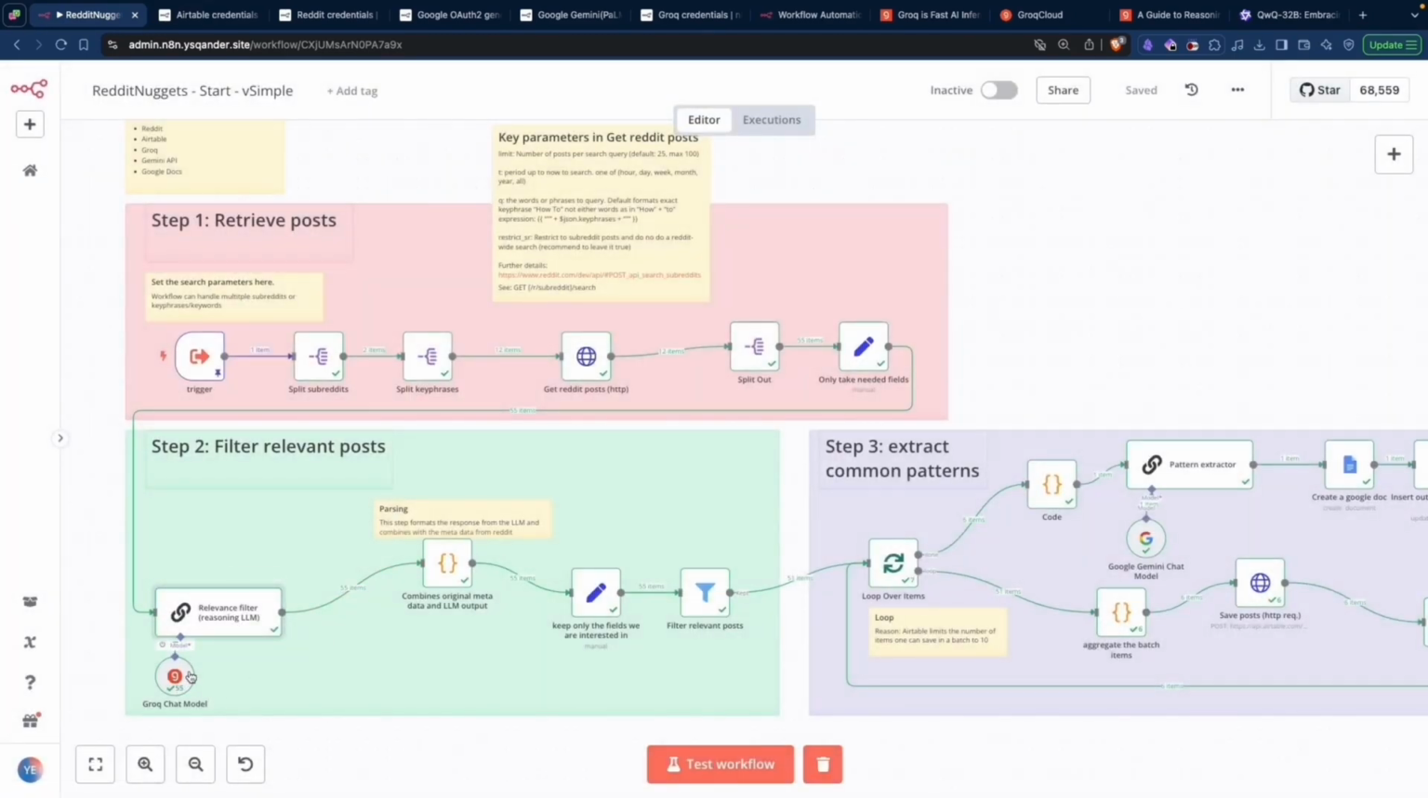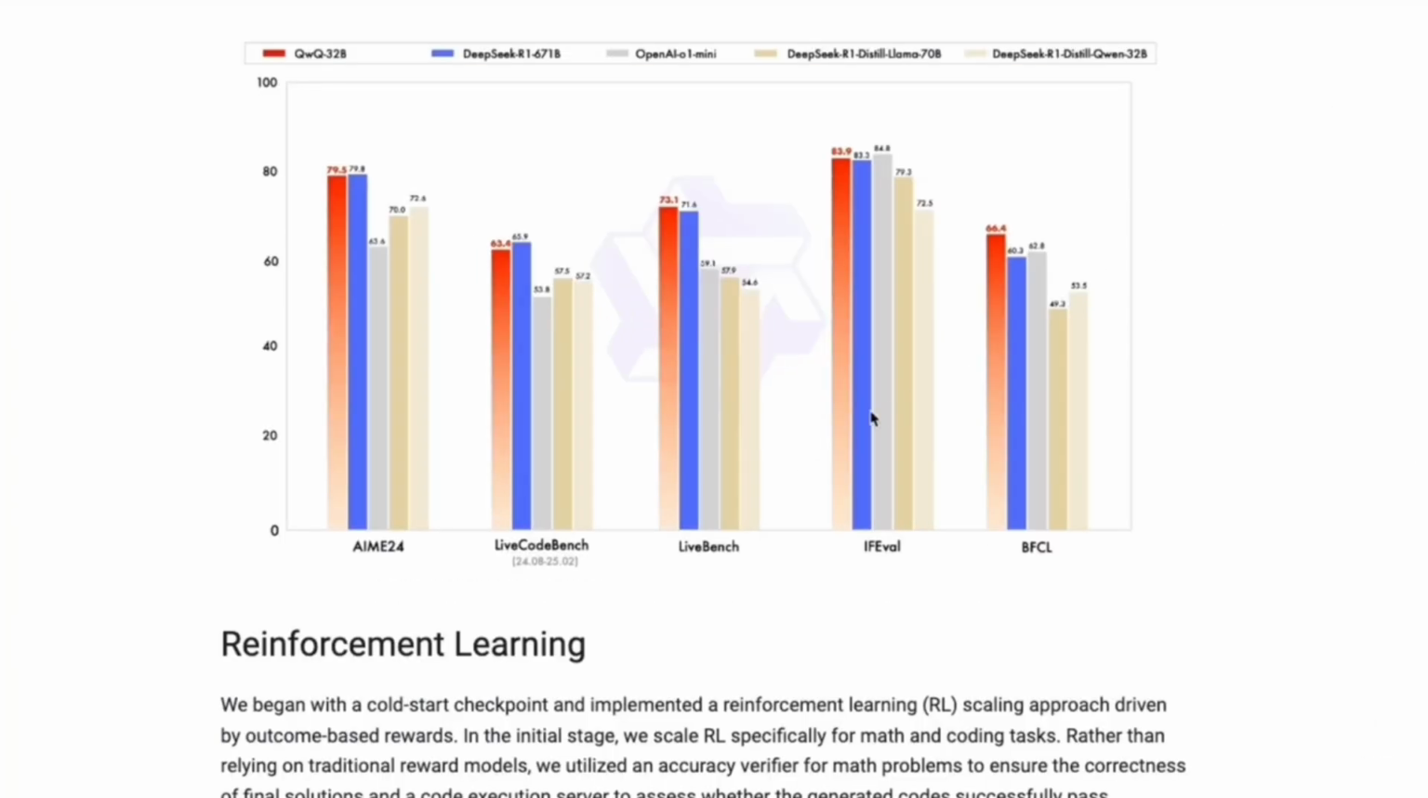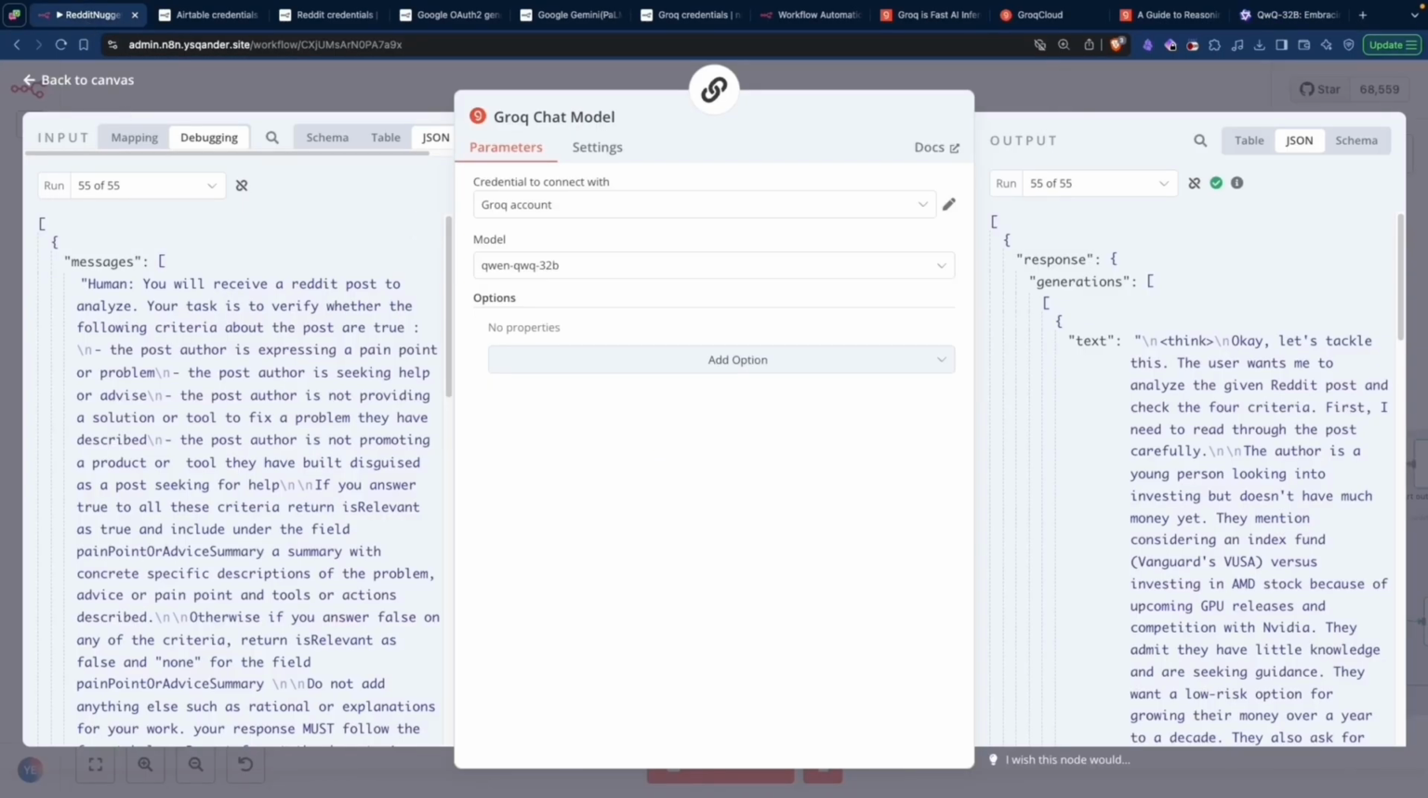Underlying this, the node uses the Qwen Quick 32B model. It's a very high performance model comparable to DeepSeek R1 of a few months ago, and it costs much less than R1 because it's a smaller model. As you can see in these benchmarks, in red is the Qwen model and in blue the R1 model on various benchmarks, and it performs very strongly. Therefore, I chose it for this template.